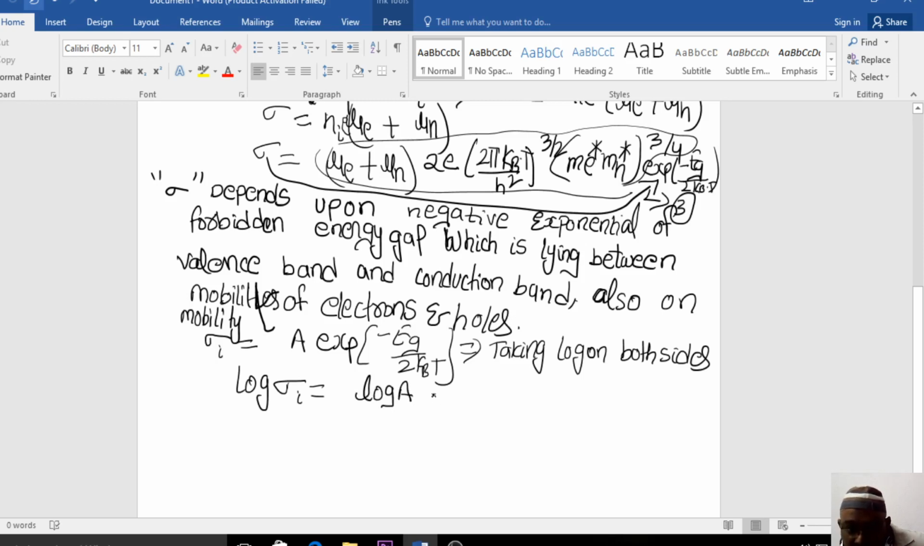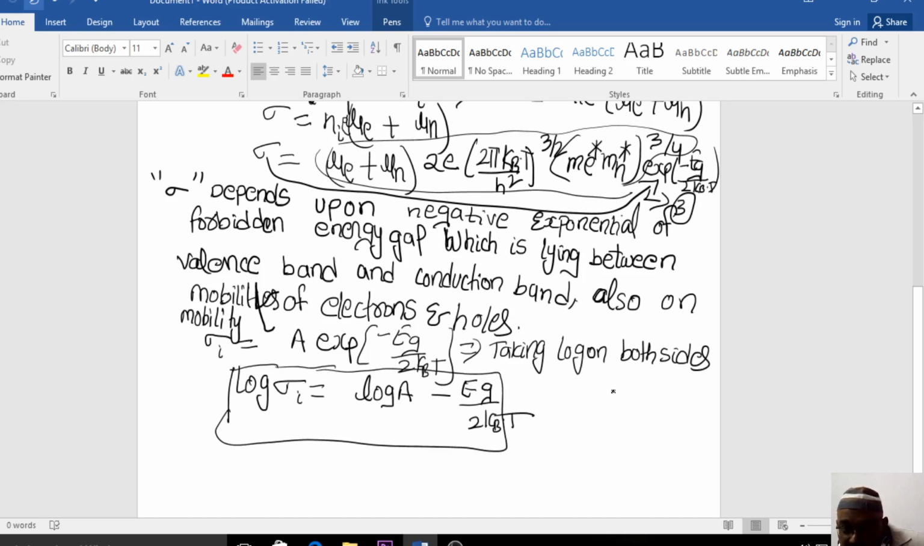I think everybody is clear with this. Log and exponential will get cancelled. When you apply log, e gets cancelled, the exponential is cancelled. So the term which remains is E suffix G by 2 kBT. Now this is the expression that I got by applying the logarithm. Further I cannot simplify it.